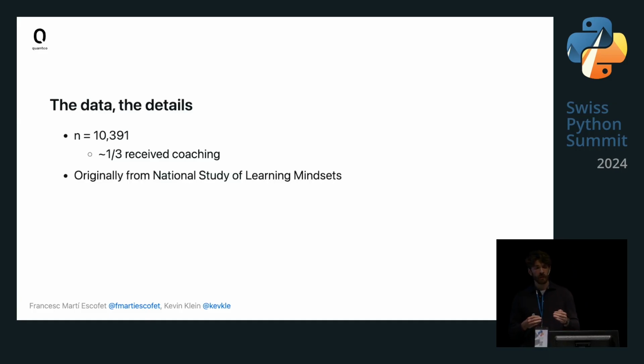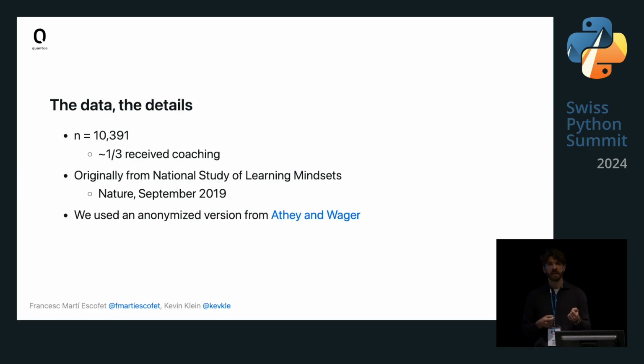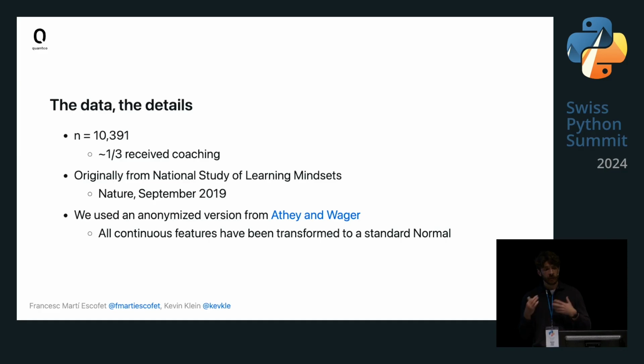As you said before, this experiment was part of this national study of learning mindsets, of which the insights were published in Nature in September of 2019. The data we will use, though, is an anonymized version of that same data provided by Athey and Wager from Stanford University. They took care of some anonymization transformations, and in particular, they also transformed all continuous features and the outcome to follow a standard normal.